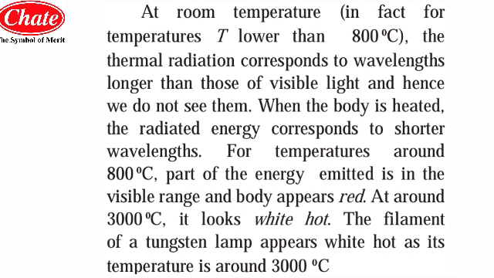So for temperatures around 800 degrees Celsius, part of the energy emitted is in the visible range, and the body appears red. At around 3000 degrees Celsius, it looks white hot. The filament of a tungsten lamp appears white hot as its temperature is around 3000 degrees Celsius.